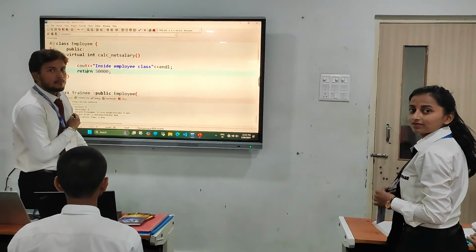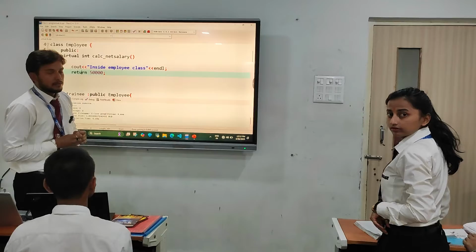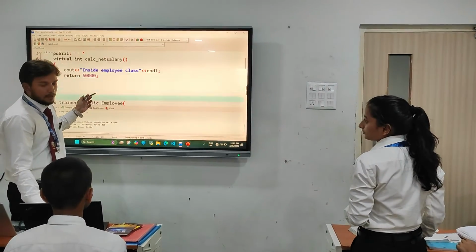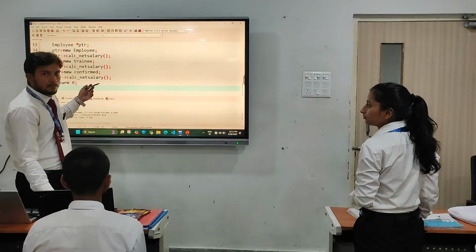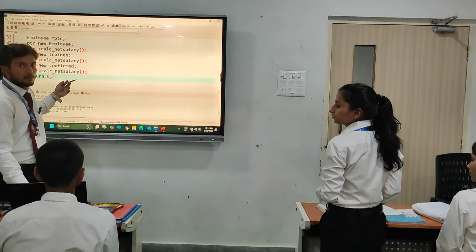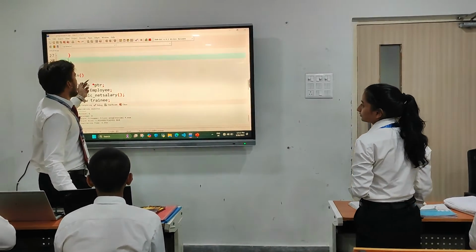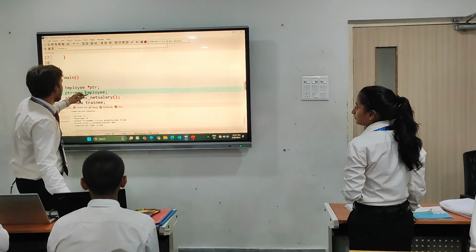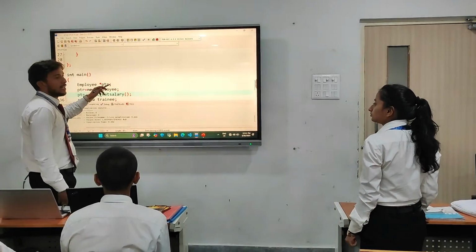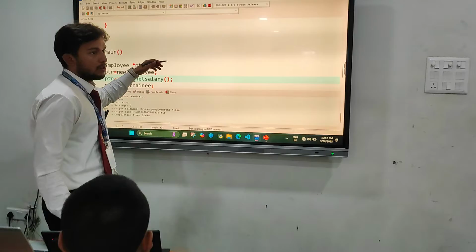Binding happens at two levels, at compile time as well as at the time of running of an application. So you want me to explain both kinds of binding, late binding and early binding. Late binding is like this: we don't use the new keyword, and it happens at the time when the main program is going to run.